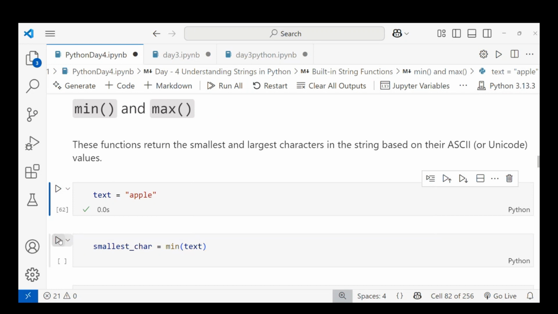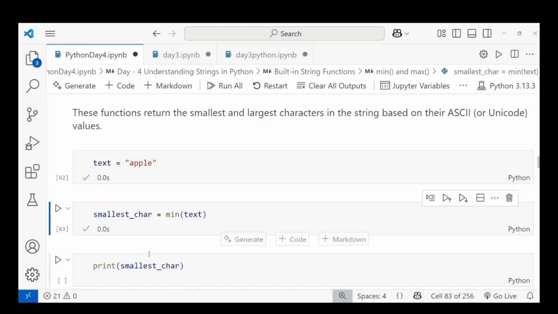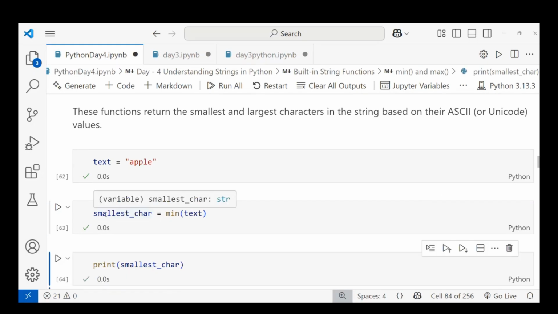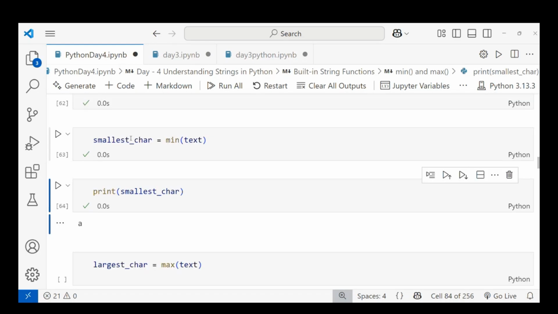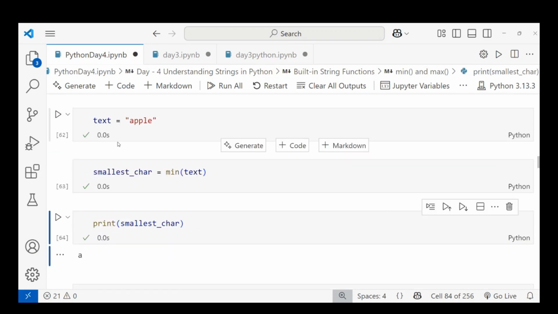So the minimum of this will be calculated. When I print the smallest character, what will I get? A. A is the smallest compared to the other characters, so that is the minimum. When I calculate the largest character, the comparison is based on ASCII values. The largest is L, right?